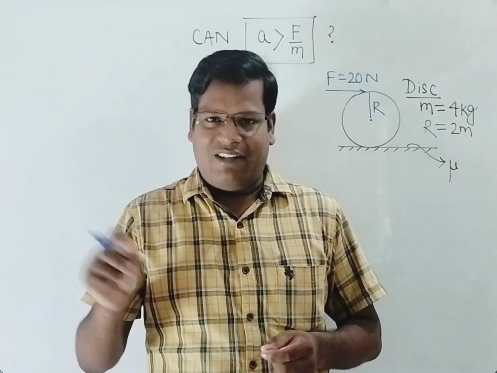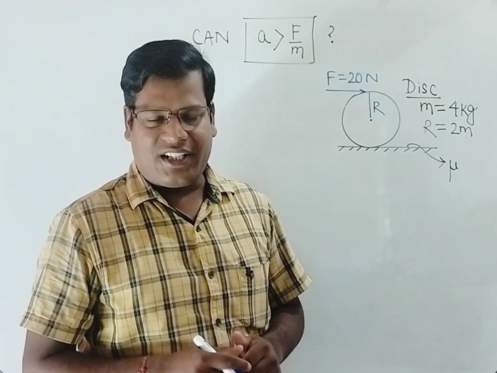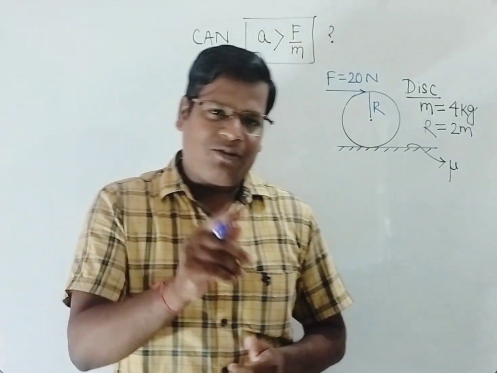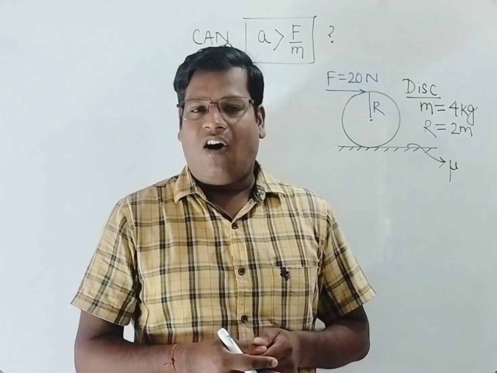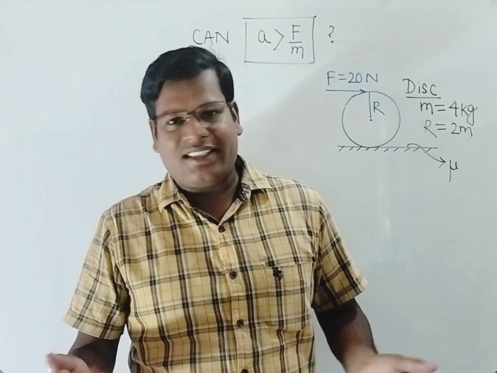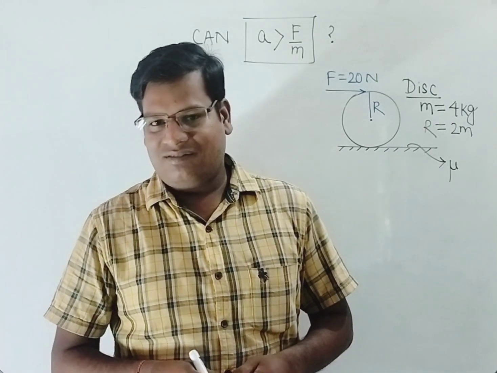So now let me put the question in this way. Here force by mass is 20 by 4 equal to 5 meter per second square. So what is the acceleration in this situation? Will it be 5 meter per second square, that is F by m? Or will it be more than 5, that is more than F by m? Or will it be less than 5, that is less than F by m? That's the question. What do you think?